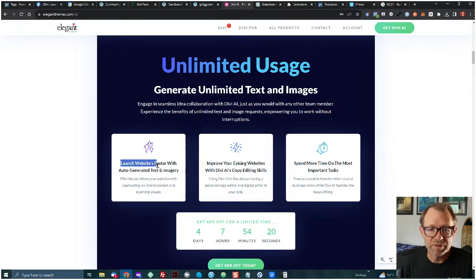So you can launch a website faster. One of the things that often holds up a website project, whether it's your own business's website, a landing page, or an opt-in page, or building a client site, is coming up with appropriate text, or even waiting for the client to offer you text that is supposed to be for their own website. Now, of course, copywriting and doing market research is something that as a web designer or a web design firm, you can go ahead and charge for, but this is going to save a lot of time in either of those situations.